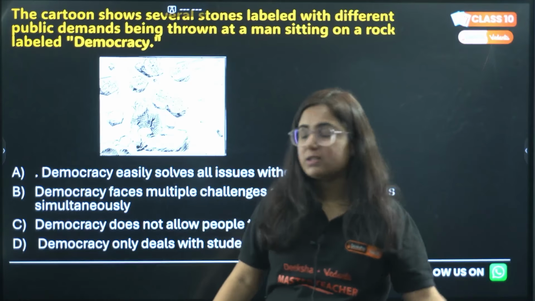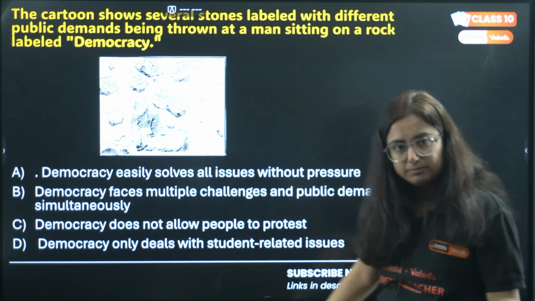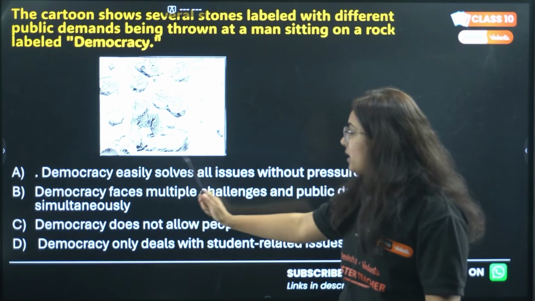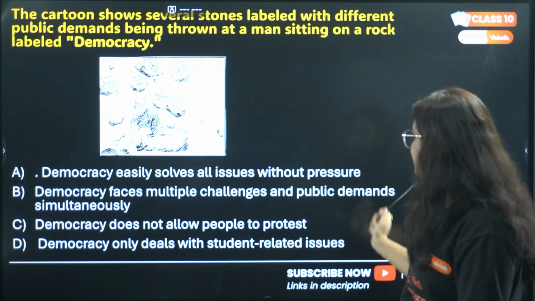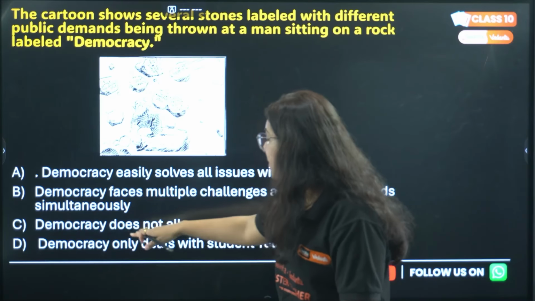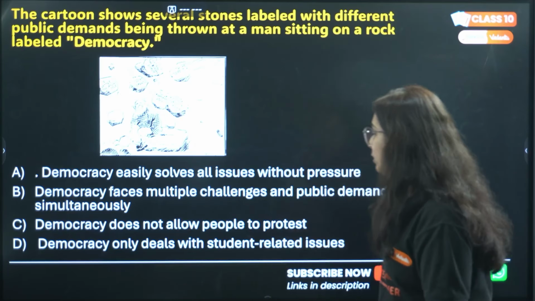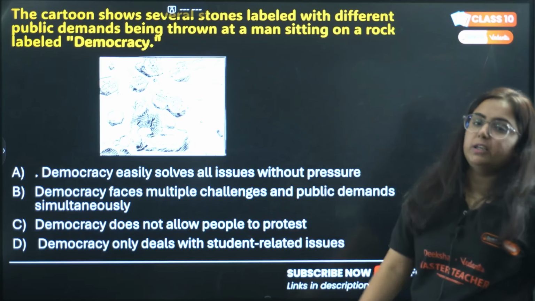Where can this be possible? Option A, democracy easily solves all issues without pressure. Is it? B, democracy faces multiple challenges and public demands simultaneously. Option C, democracy does not allow people to protest. Option D, democracy only deals with student-related issues.